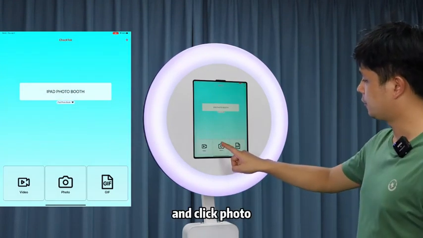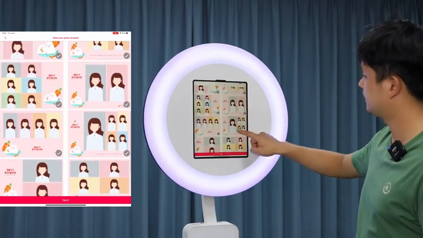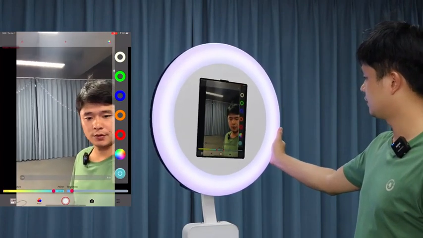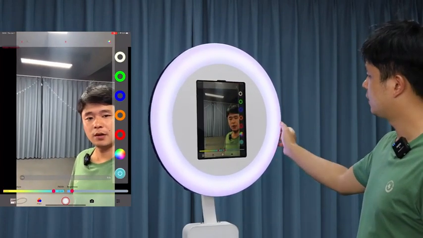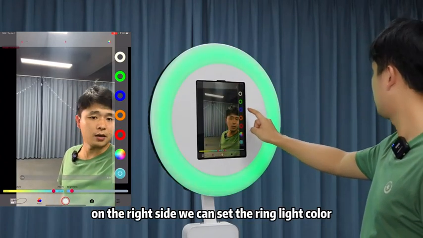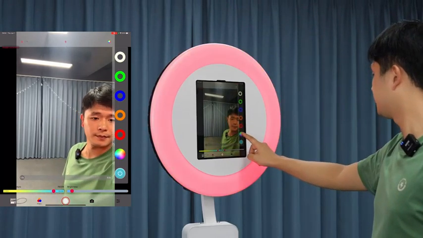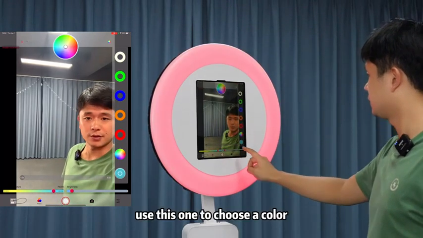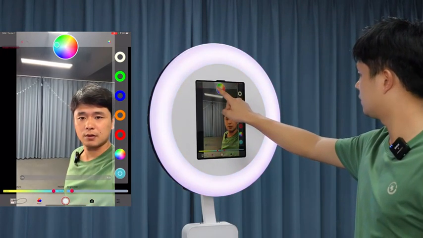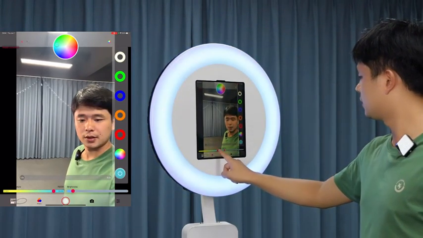And click Photo. Select a photo template. Click Next, to start taking photos. On the right side, we can set the ring light color. Or use this one to choose a color. Set the brightness. Set the color, temperature.